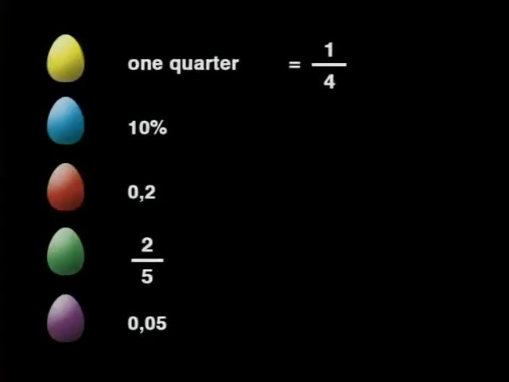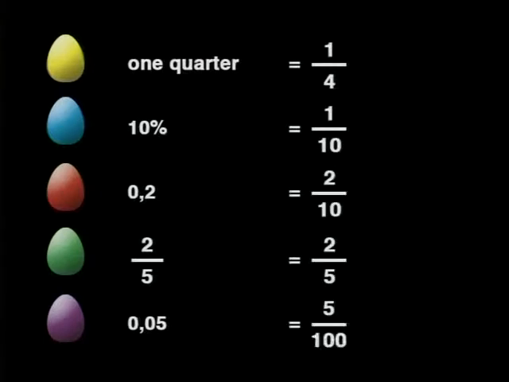The problem is, the Inazas has given us all the amounts in different forms. We'll have to convert them all to one form. Let's convert them all to proper fractions, because I find those easier to work with. Okay, I get 1/4, 1/10, 2/10, 2/5, and 5/100, which is 1/20th.